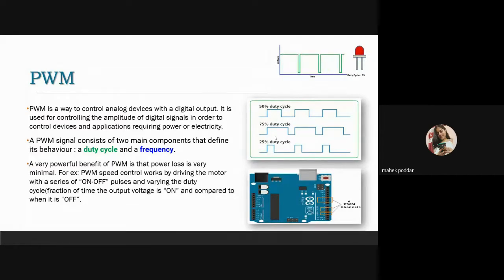So where do we basically use PWM? This technique is used in controlling a servo motor, the brightness of an LED, speed control of a DC motor, or basically when we want analog output with digital means. According to this picture, we can see Arduino Uno has 6 PWM channels, and these pins are represented by the tilde symbol. As we can see, there's a tilde in front, which shows that these pins support PWM.